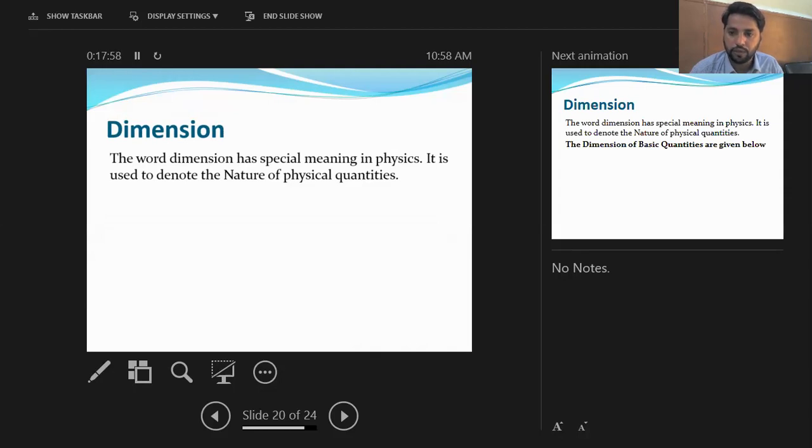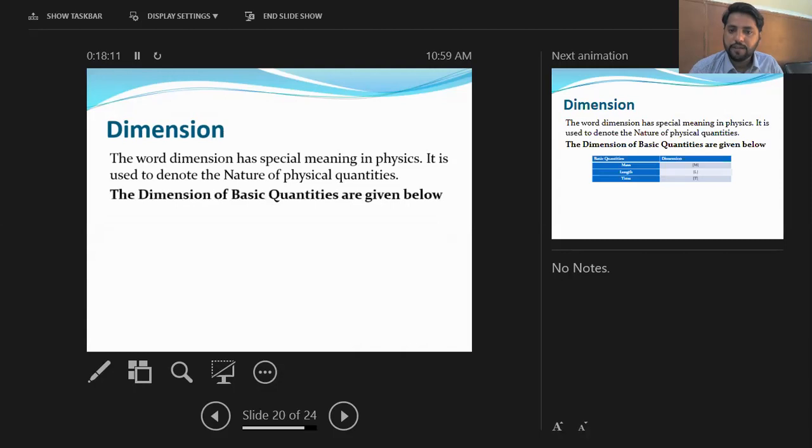All those quantities which are measurable, their nature is expressed by a quantity called dimension. Now the dimensions of basic quantities are already given. Basic quantities, which we have already discussed as fundamental quantities, are three: mass, length, and time.